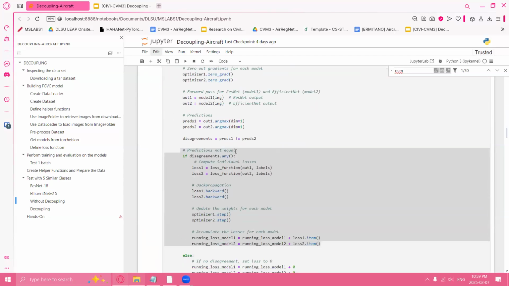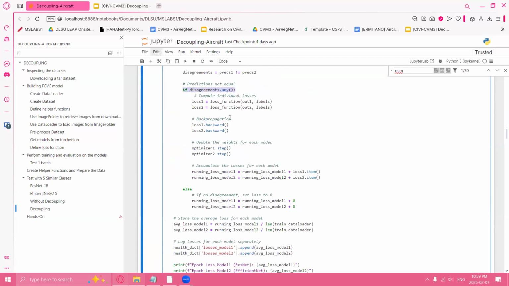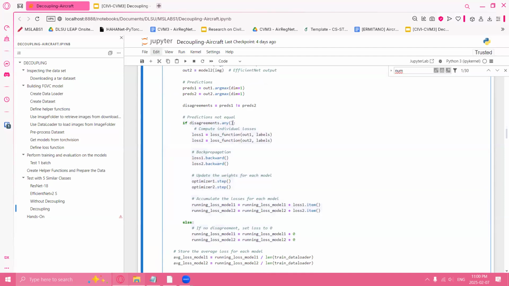But if we're going to use the same model, like they're both ResNet or both EfficientNet, the chances of disagreement will sort of decrease since they kind of agree on the same thing. Like, parang same brain sila. So if nakita nila yung model ng aircraft, they're both going to say, oh, that's a Dash 400. And then the other one is going to say Dash 400 too. But here, si ResNet, kung sinabi niya Dash 400, si EfficientNet, Dash 200, nagkakaroon na sila ng disagreement. So that's my experience kapag gumamit ng dalawang models pero same yung model.